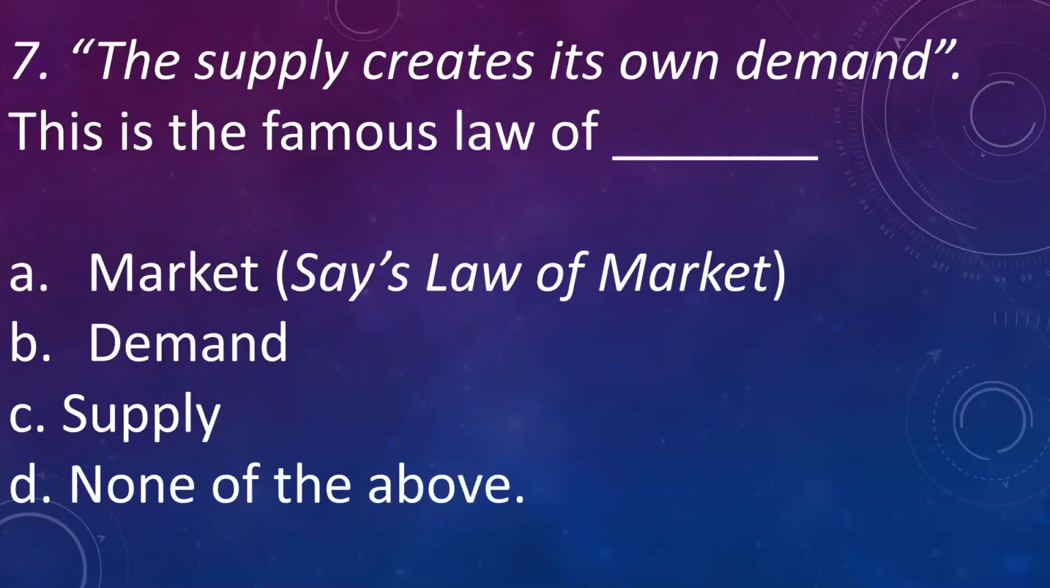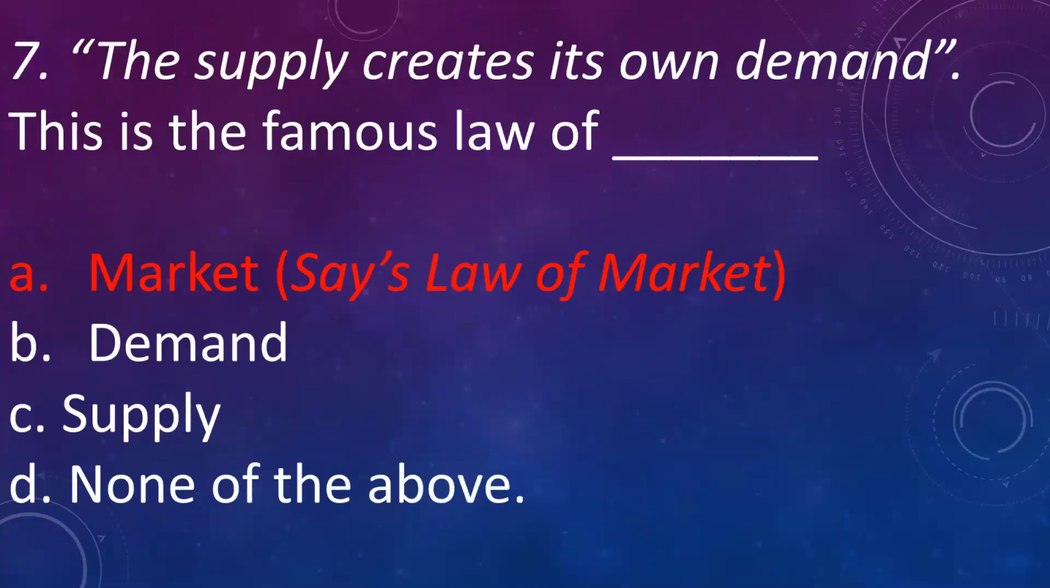And next question. The supply creates its own demand. This is the famous law of A. Market, that is Say's law of market, B. Demand, C. Supply, D. None of the above. Answer is A. Market, that is Say's law of market. It states that supply creates its own demand.